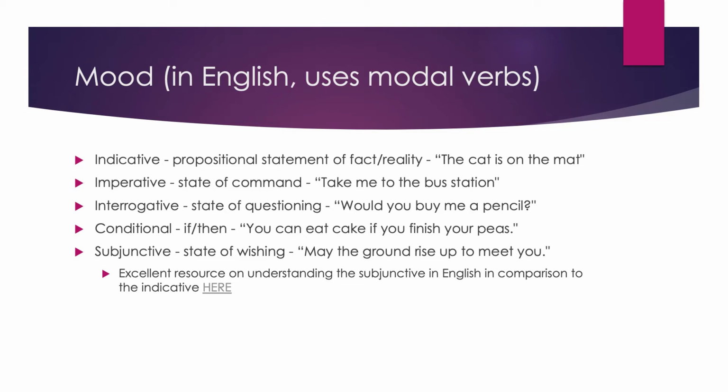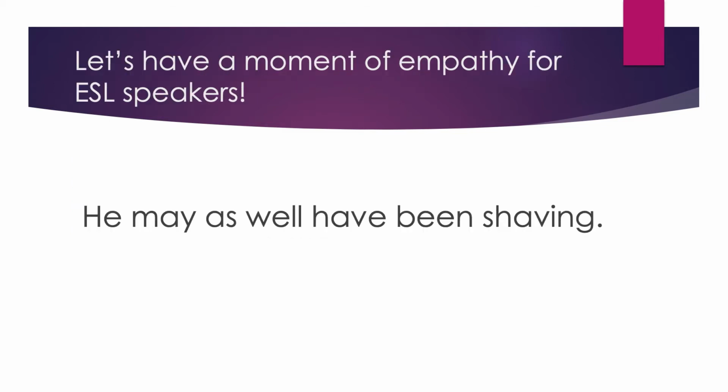Another important variation on the verb is the mood. In English, we have 5 moods: indicative, imperative, interrogative, conditional, and subjunctive. Other languages might get to these through conjugations, but we use modal verbs like may, might, shall, should, will, would, can, could, or must. This means that if someone wants to get to a future perfect progressive tense with conditional mood, you're going to need several auxiliaries to get there. He may as well have been shaving.